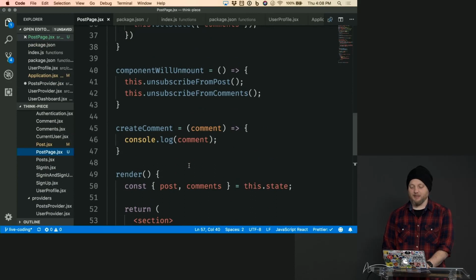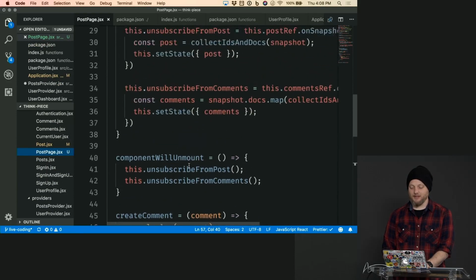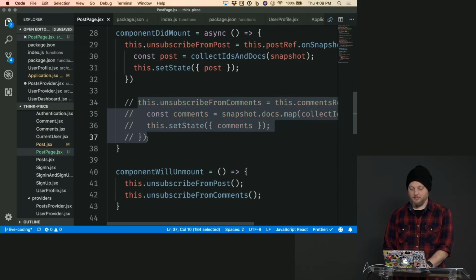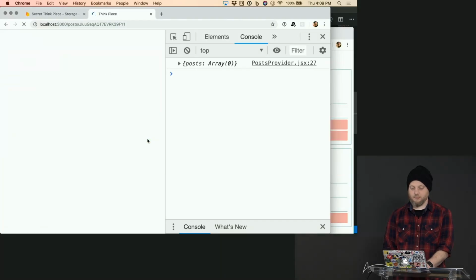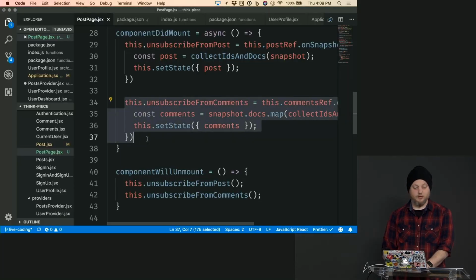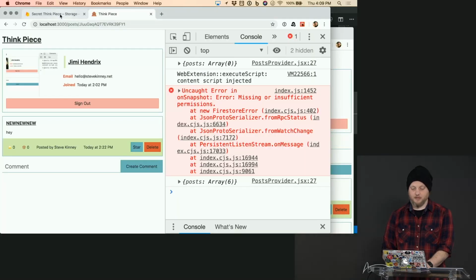Again, this is why sometimes we will leave it wide open when we're first developing. So if I just go ahead and comment this out, there is no error now. So now we know what the problem was. The problem was we don't have permission to read comments. So let's go ahead and fix that.